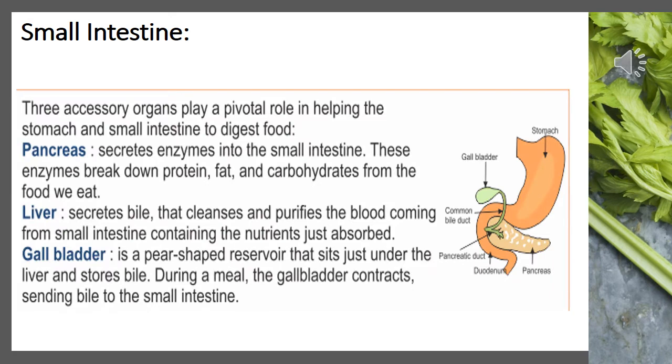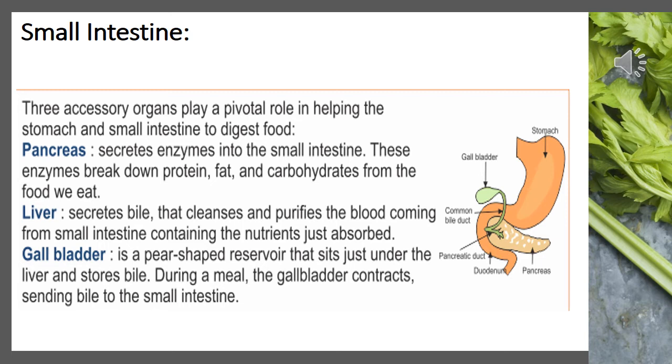Let's talk about the three accessory organs which play a vital role in helping the stomach and small intestine to digest the food. The first one is the pancreas, which is a large cream-colored gland located just below the stomach. It secretes pancreatic juice and releases it into the small intestine. The pancreatic juice acts on carbohydrates and proteins and changes them to simpler forms. It also acts on fats.